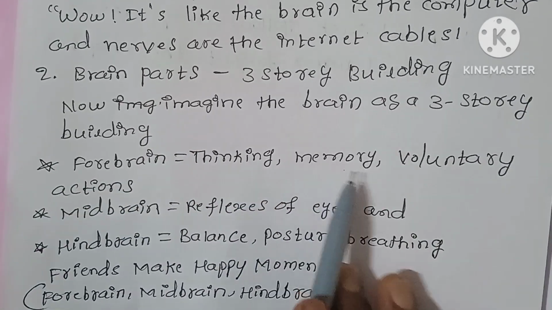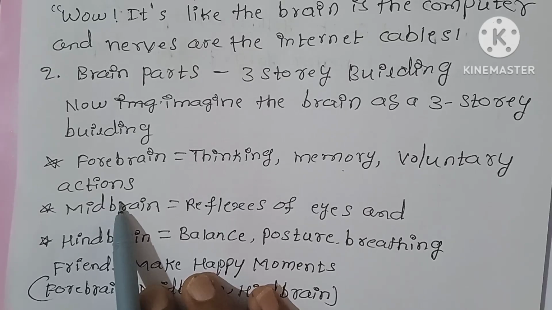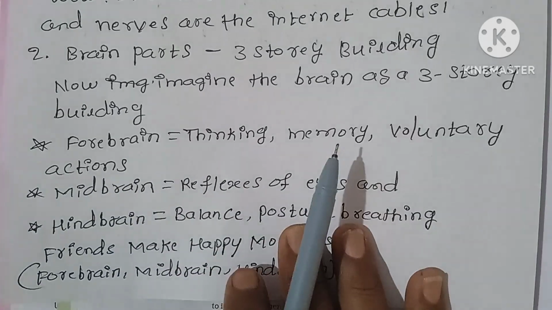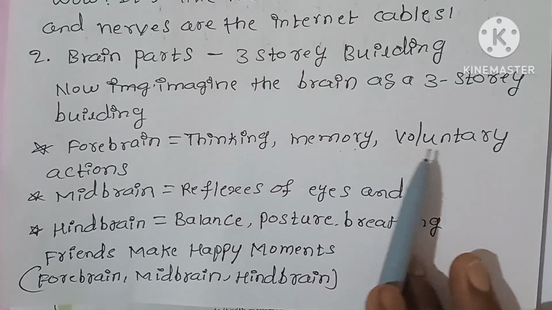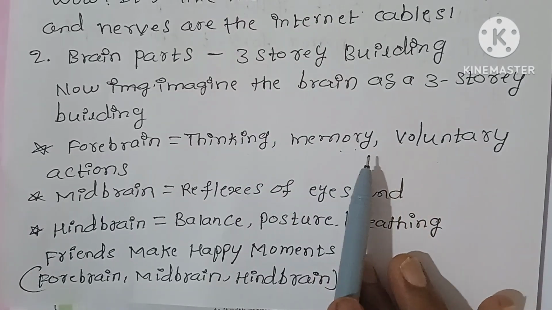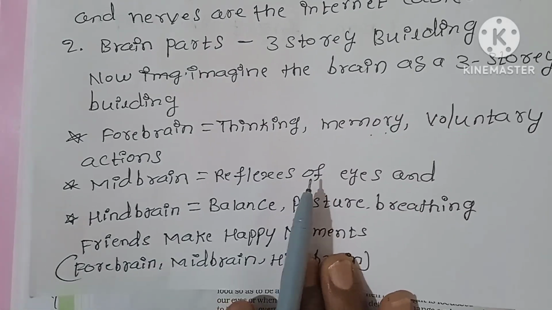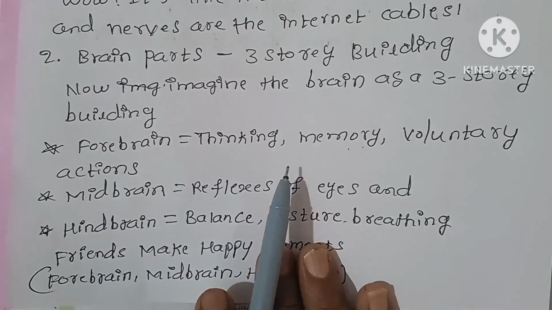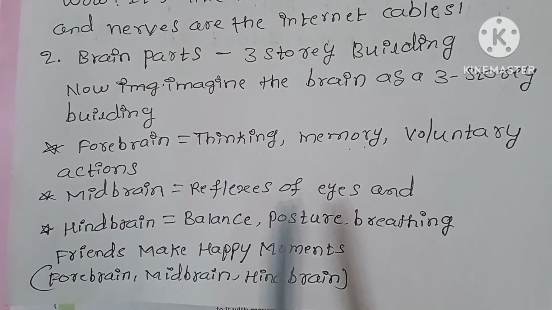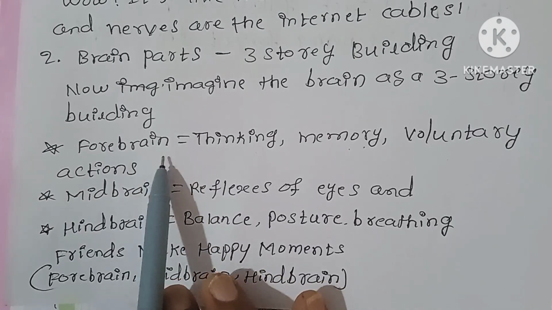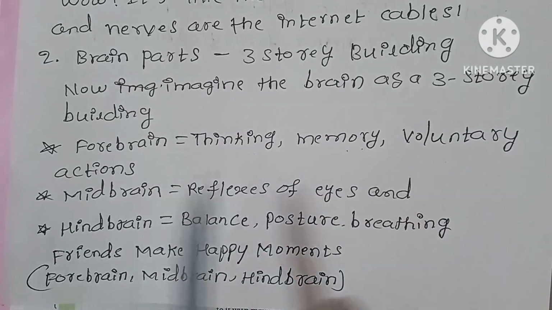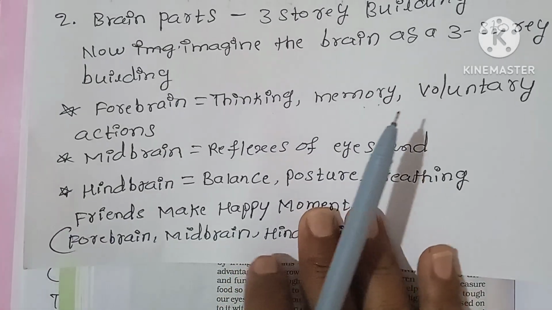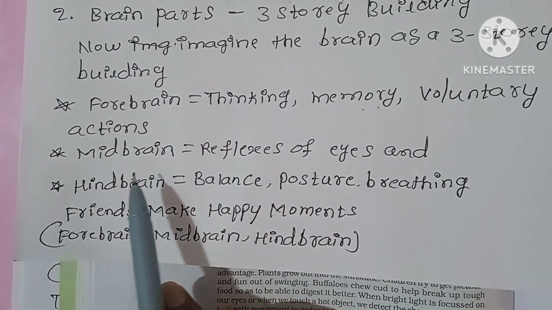Thinking, memory, voluntary actions, doing work. On the top floor, all the people are thinking, remembering, and doing voluntary actions. This is the forebrain. Next, the midbrain is the middle floor.